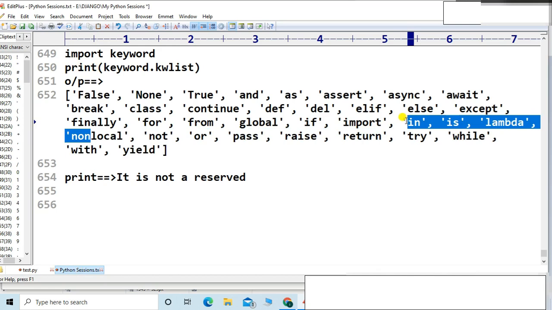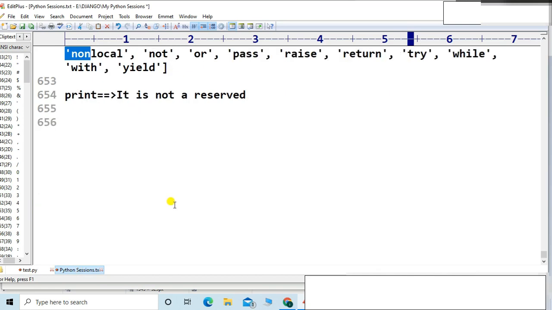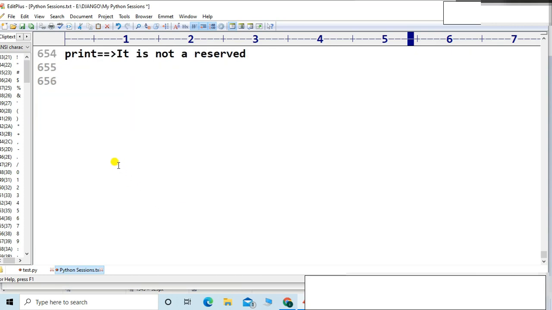So I think it is very clear to you. Now let me start with one new concept, friends, which is very important: data types in Python.